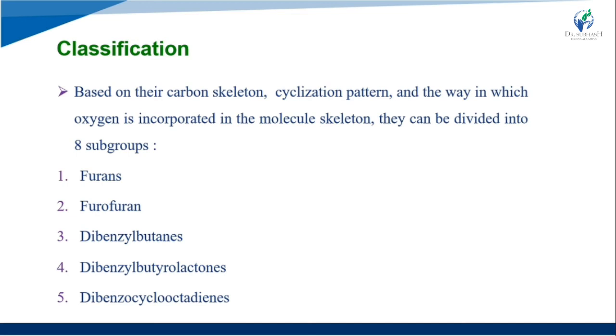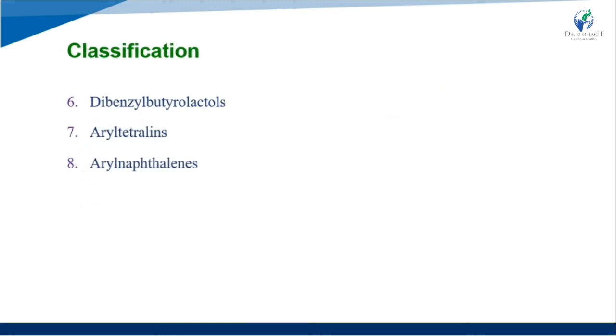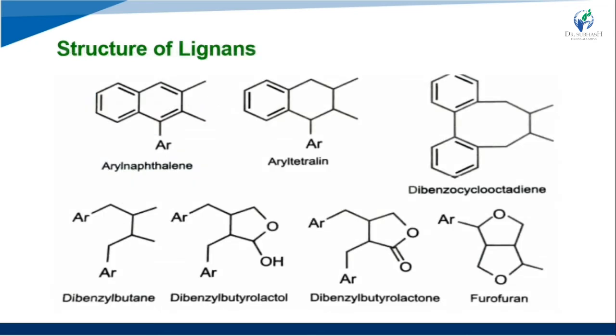First, furan; second, furofuran; third, dibenzylbutane; fourth, dibenzylbutyrolactone; fifth, dibenzocyclooctadiene; sixth, dibenzylbutyrolactol; seventh, aryltetralin; and eighth, arylnaphthalene. These are all the structural types of the lignans.